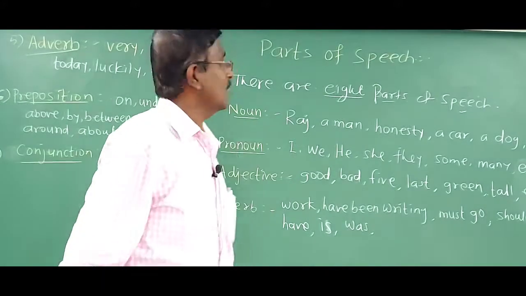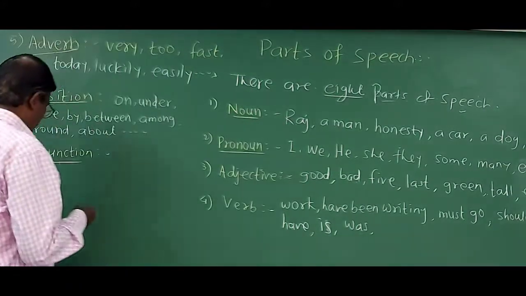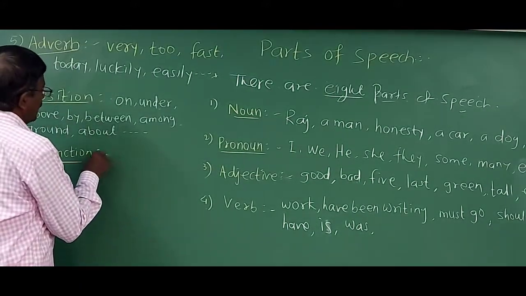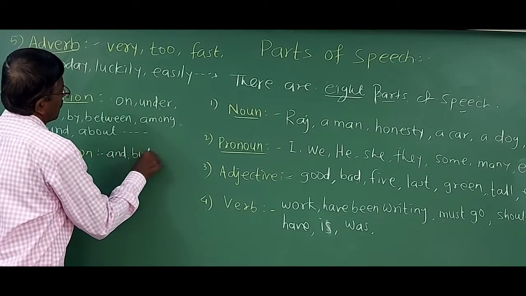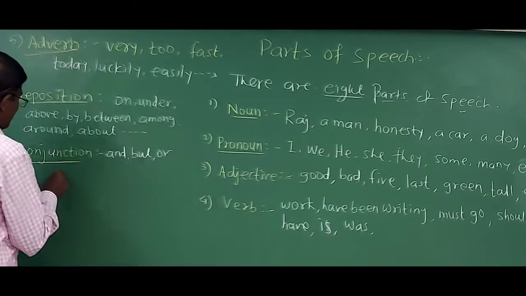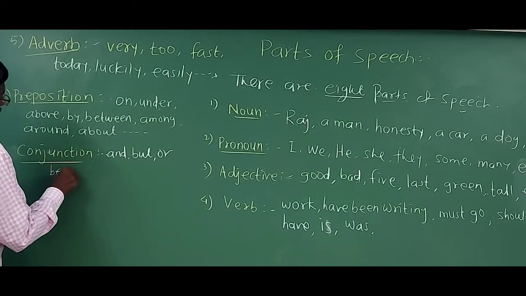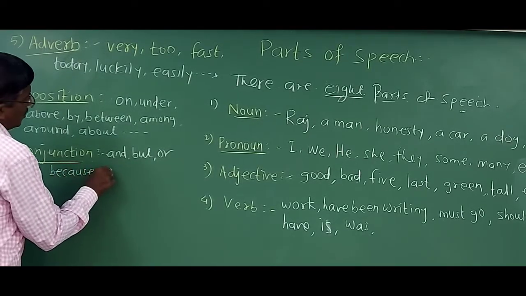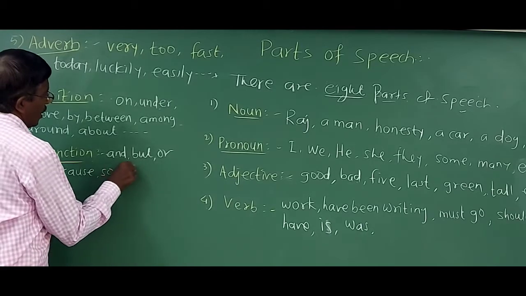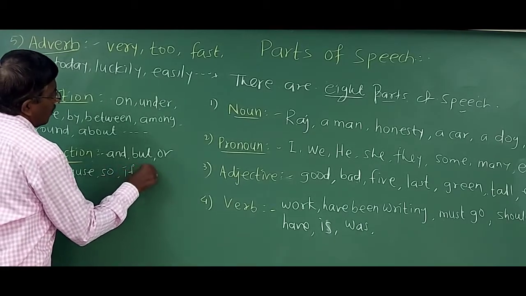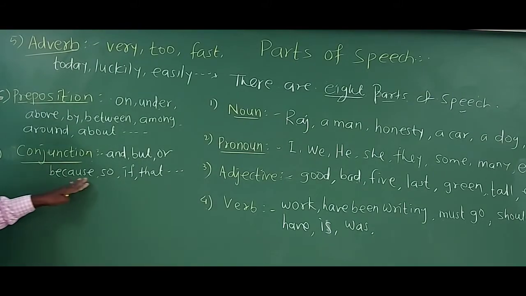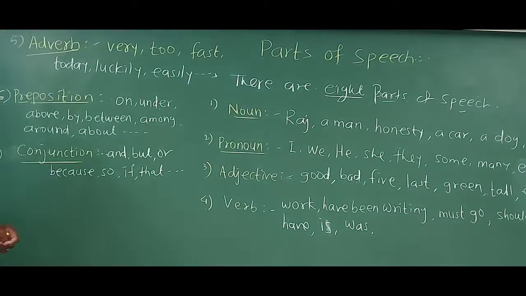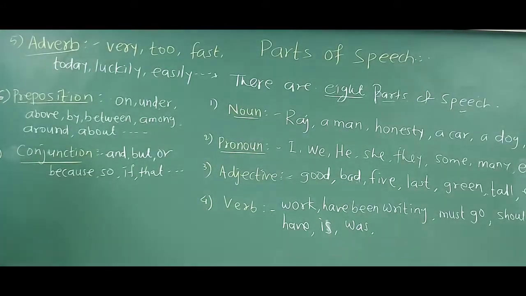So for example, and, but, or, because, so, if, that, these are called a conjunction.